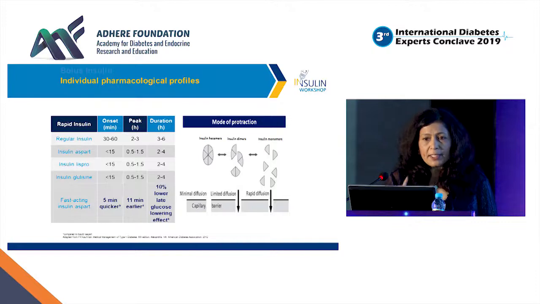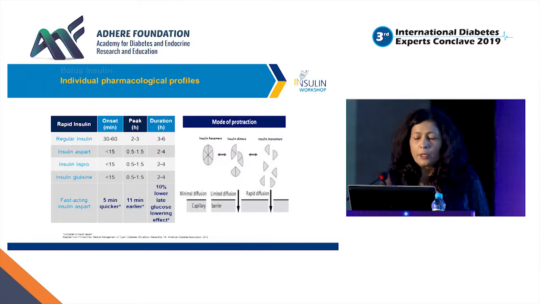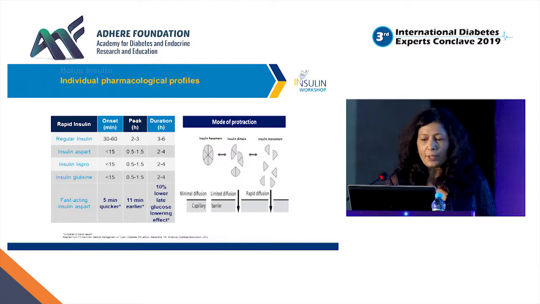Coming to fast-acting insulin, which has its own standing in pregnancy, you know that regular insulin can be used, aspart can be used safely, lispro can be used safely, and the fast-acting aspart, which is Fiasp, can be used because it is the same as aspart.